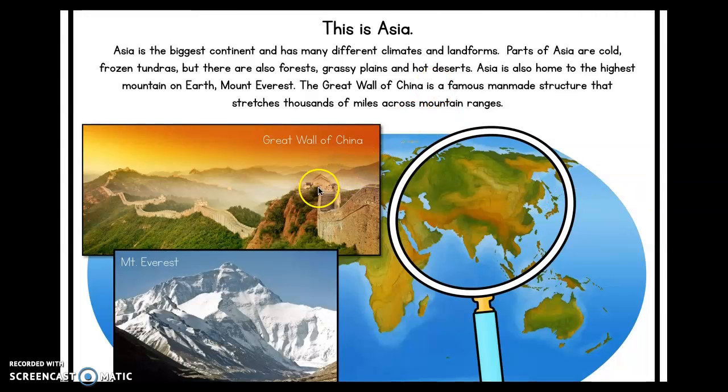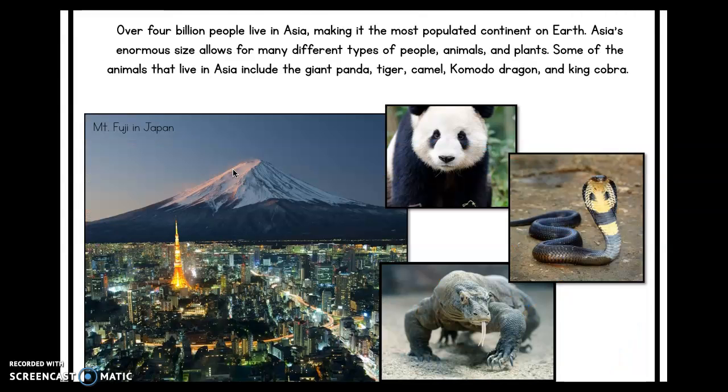Here, at the top right, you can see the Great Wall of China. So that is a wall that stretches thousands of miles across these mountains. Over 4 billion people live in Asia, so it is the most populated continent on Earth. It has an enormous size for lots of people, plants, and animals. Some of the animals that live in Asia are the giant panda, the tiger, camel, Komodo dragon, and the king cobra.